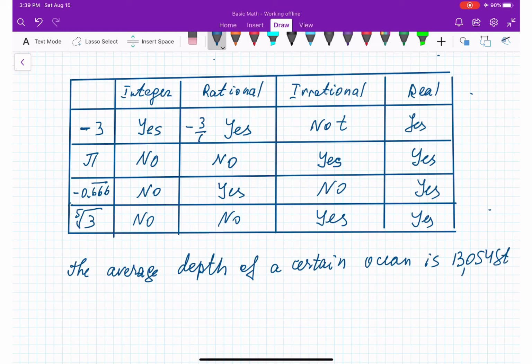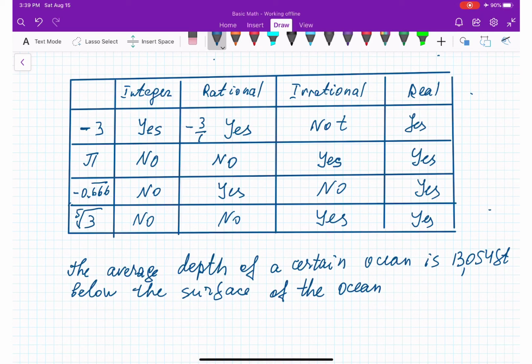And that is below the surface of the ocean. How would you represent this situation using a real number?